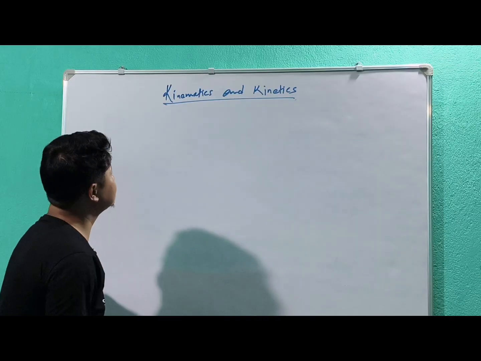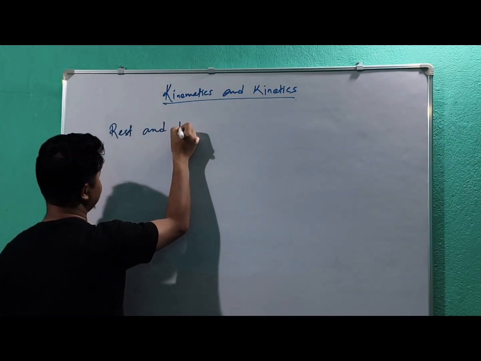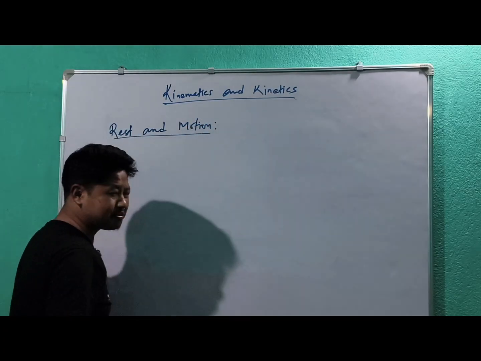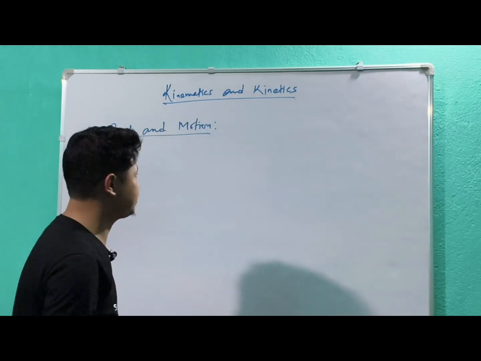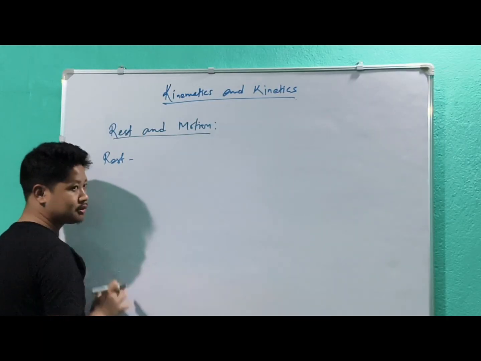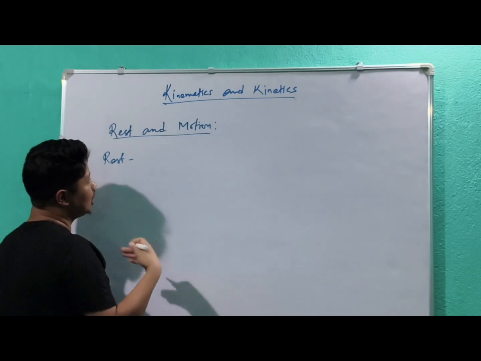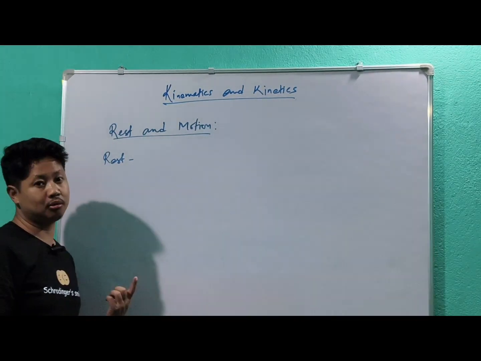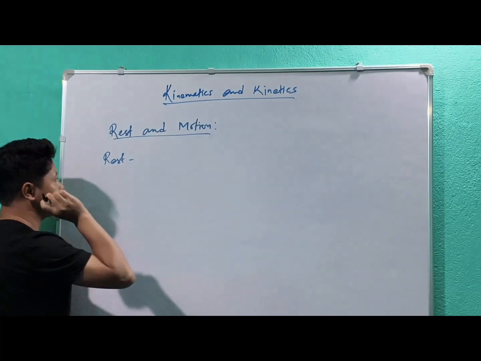Now the next thing is rest and motion. What are rest and motion? That is very simple, no? Rest means something which doesn't change its position with respect to time. Like, this boat is at rest because it is not changing its position with respect to time. Time is passing, from the beginning of the time when I was teaching, the boat was here and still it is here, so it is not changing its position. That is why the boat is at rest.